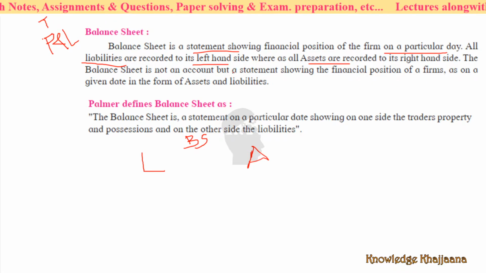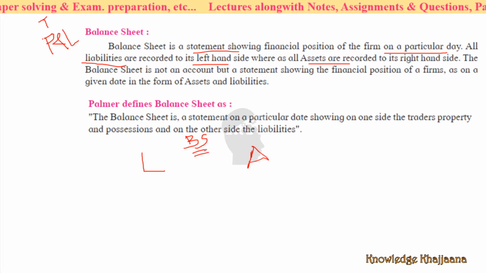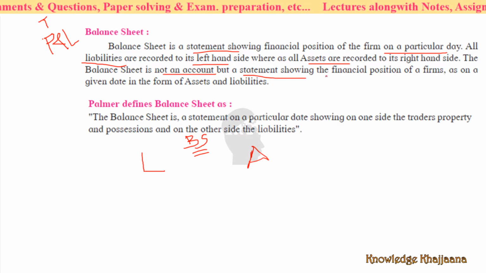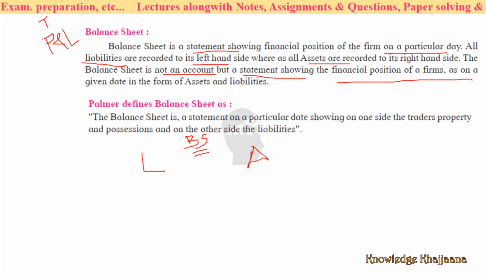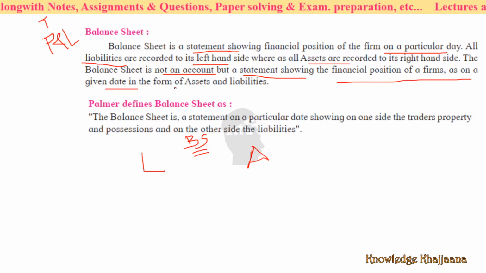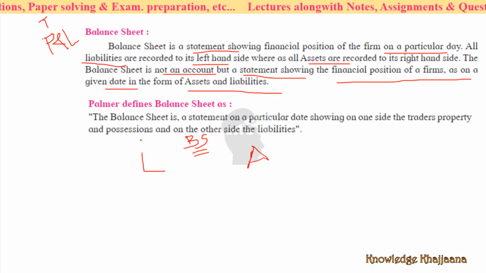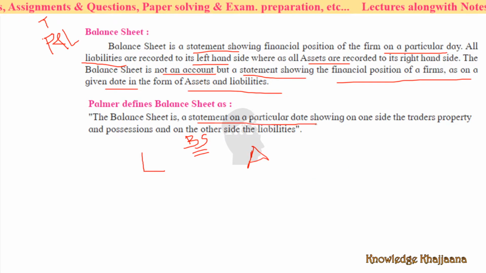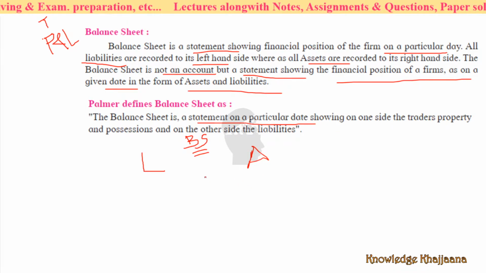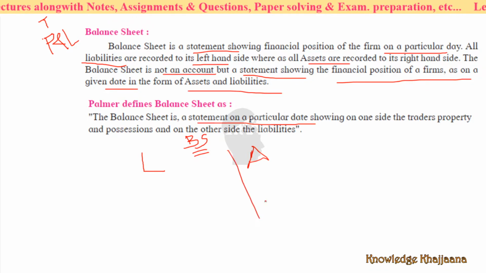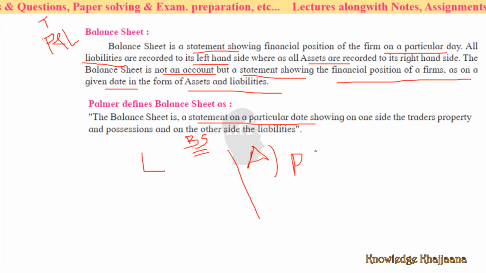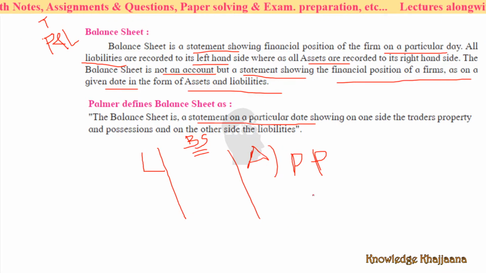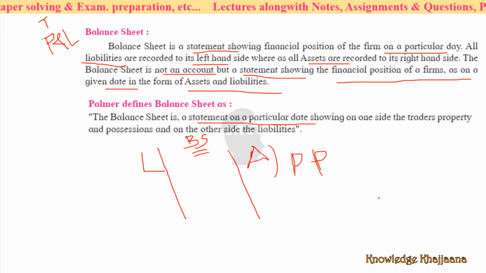The balance sheet is not an account, so it does not have a debit and credit side. It is not an account, but a statement which shows the financial position of a firm as on a given date in the form of assets and liabilities. As per Palmer, the balance sheet is a statement on a particular date showing on one side the trader's properties and possessions, and on the other side its liabilities. Assets means properties and possessions.